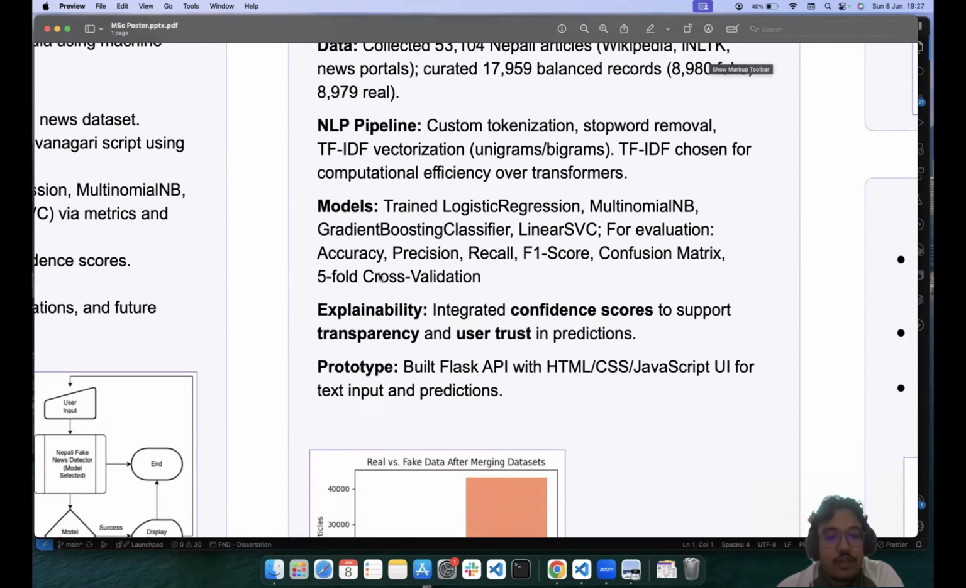As mentioned earlier, models were trained. The models that were trained were logistic regression, multinomial NB, gradient boosting classifier, and linear SVC. For evaluation, the metrics used were accuracy, precision, recall, F1, confusion matrix, and for stability check, 5-fold cross validation.